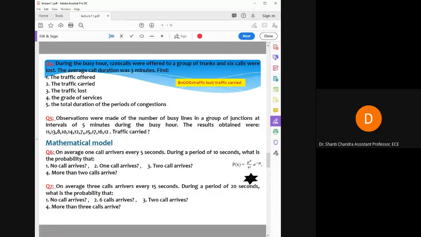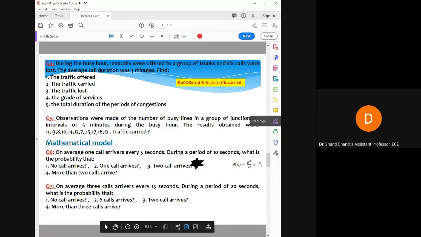Then solve it. Solve it and write the value of your answer into the chat box.